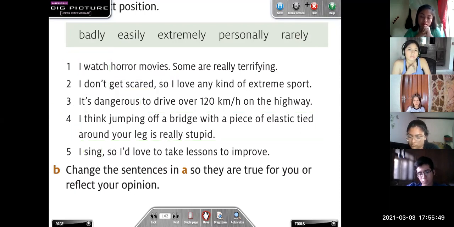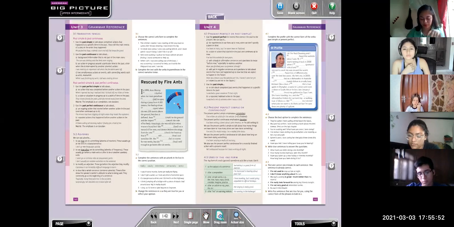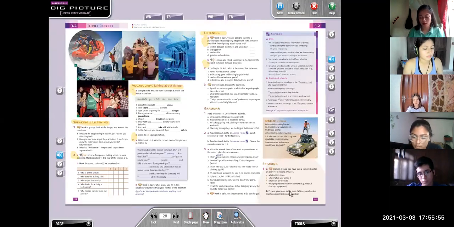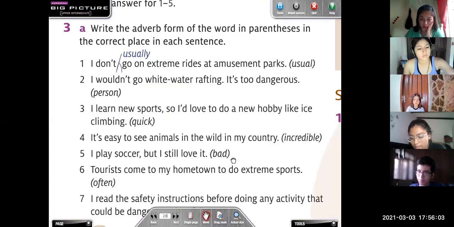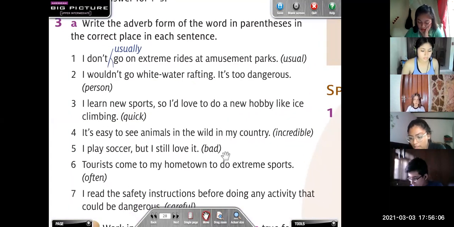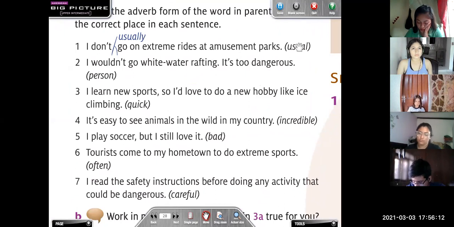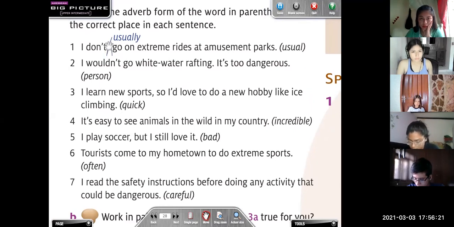Good. Let's continue. Let's go back to the page 27. And here you have another exercise. Exercise number 3. Write the adverb form of the word in parentheses in the correct place in each sentence. For example, here we have usual, and the adverb for usual is usually. Okay, so we need to write usually before the verb because we are modifying the verb, right? So I don't usually go on stream rides at amusement parks.